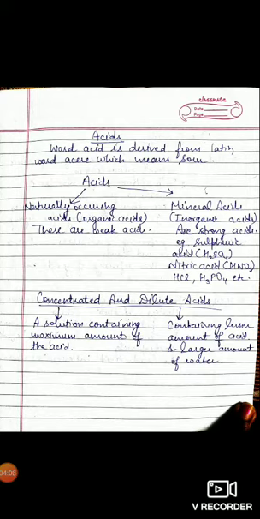Now there is the concept of concentrated and dilute acid. A solution which contains a maximum amount of acid is called concentrated acid. But if we mix water into the acid and the amount of water is more than the acid, then it is a dilute acid. So dilute means more water and less acid, whereas concentrated means more acid and less water.